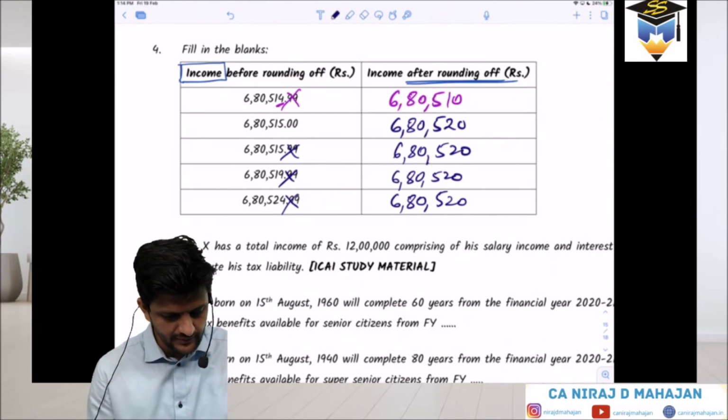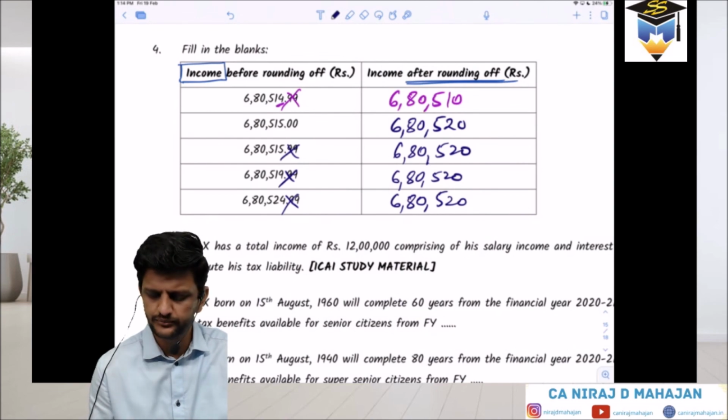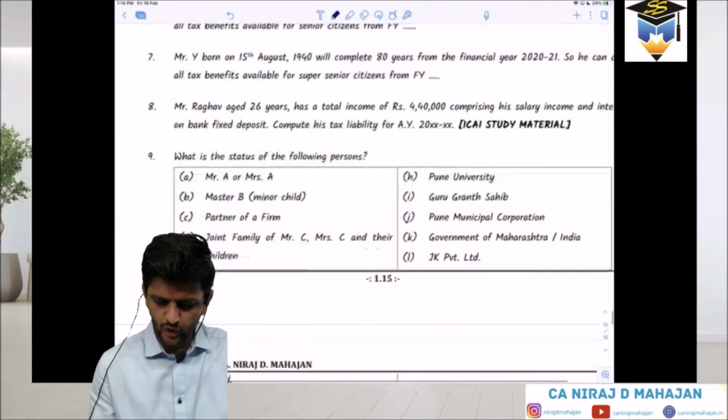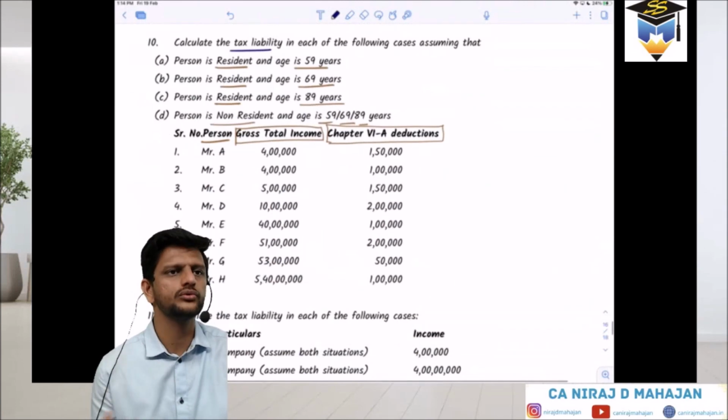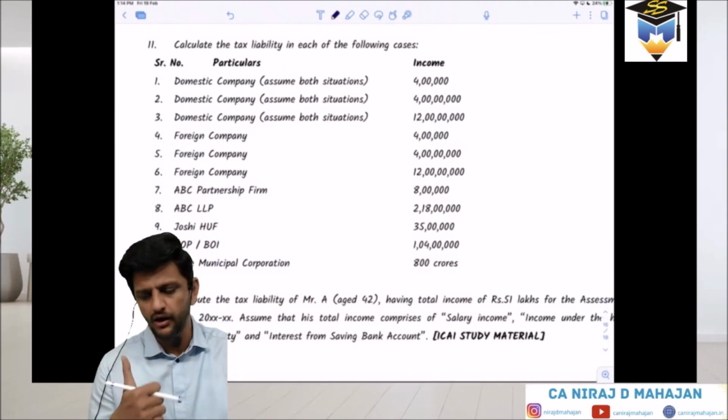Next time in the lecture, we will obviously start with the calculation. Is it okay for today? I'll share this PDF with you so you can go through it on your own as well. In a day or two, I'll also give you the prints.